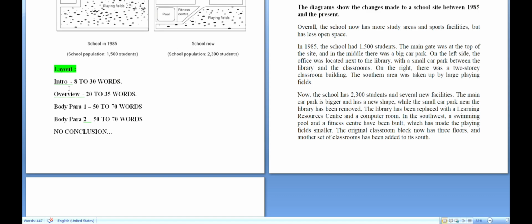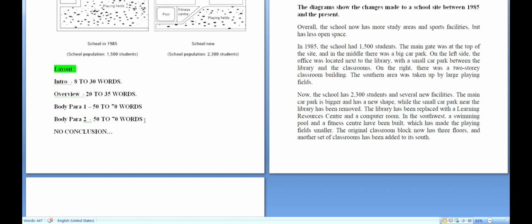Body paragraph 1 should be 50 to 70 words, and body paragraph 2 again 50 to 70 words. So roughly it reaches 150 or crosses 150, which is a safe writing. What you should again remember, because this is writing task 1, there is no conclusion.